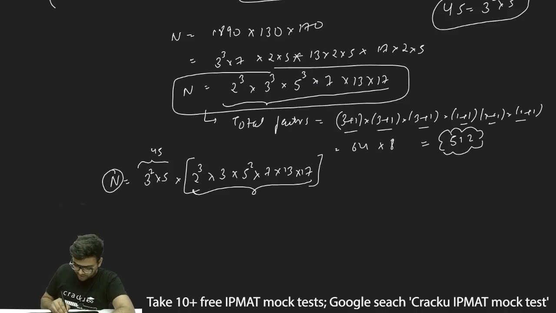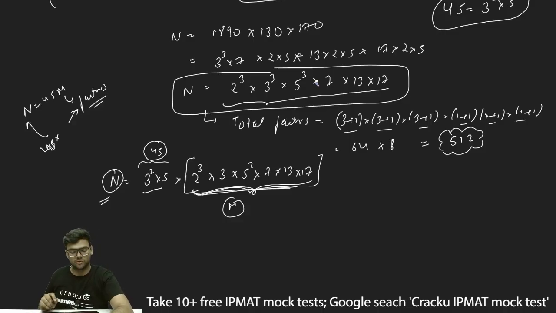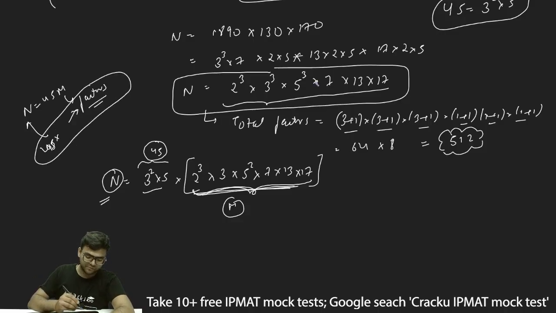All the factors, let's say this number is m. So all the factors of m will give a multiple of 45 for n. Why? Because in the end we are multiplying by 45. This number n is equal to 45 into m. So whatever factors are there for m, if we multiply that factor by 45, it will also be a factor of n, and it will be a factor of n which is a multiple of 45.